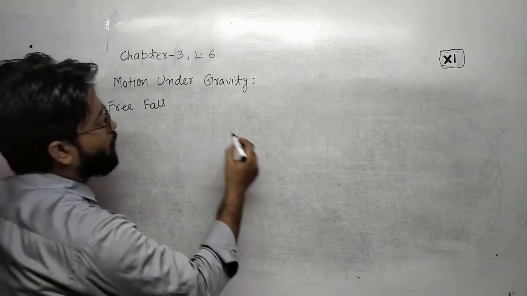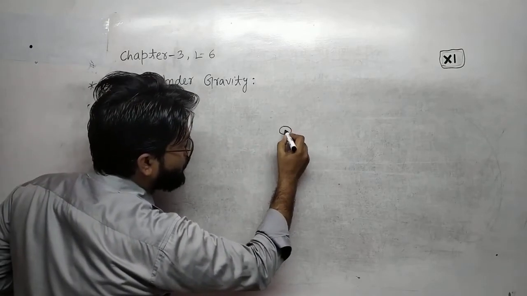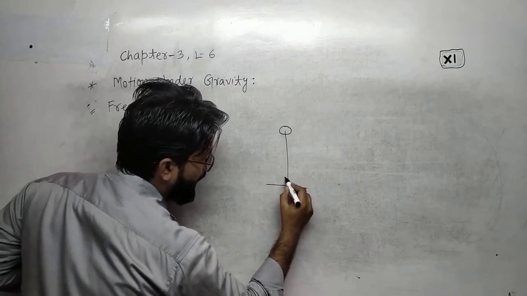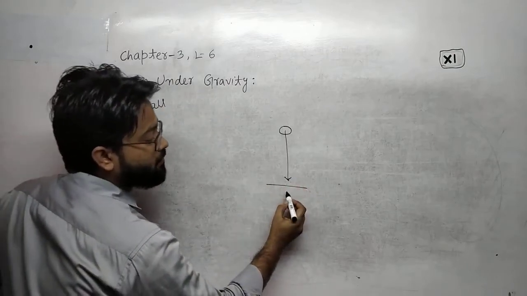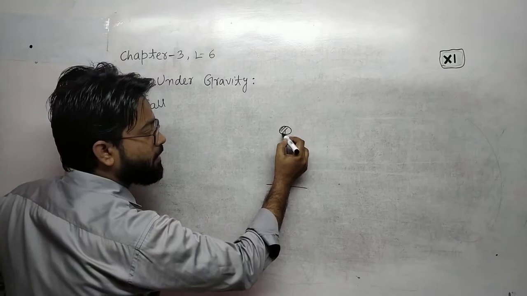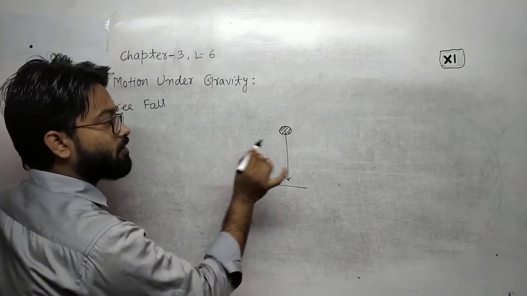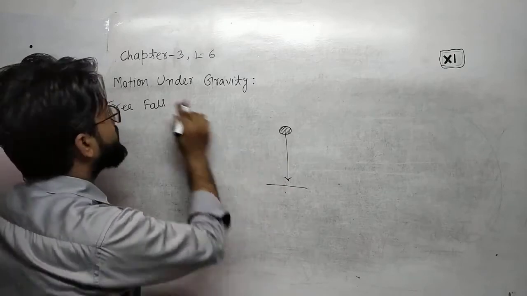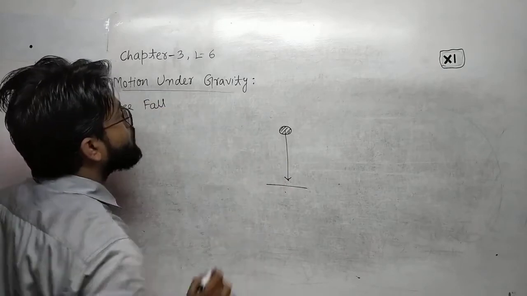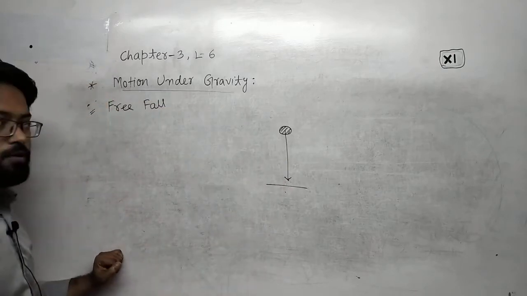That is, when the object is moving toward the earth, and if this is the earth and this is an object, it is moving toward the earth, and the effect of another force may be present, then this motion is called motion under gravity. Okay.